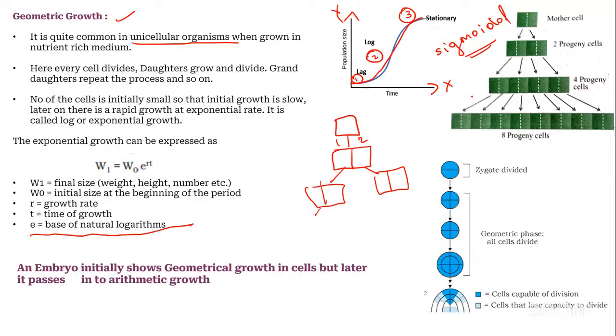And here you can see, guys, this is the mother cell. The mother cell is divided into two cells, and again it will give rise to four cells. Two cells will give rise to four cells, then four cells will give rise to eight. These eight cells will give rise to 16 cells. This type of division we are going to call geometric growth. Okay. Remember this.